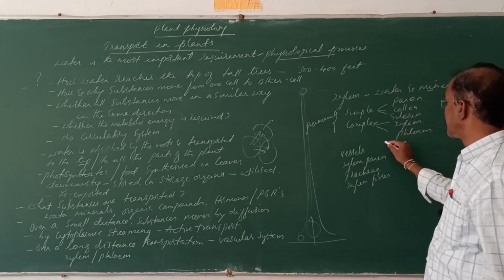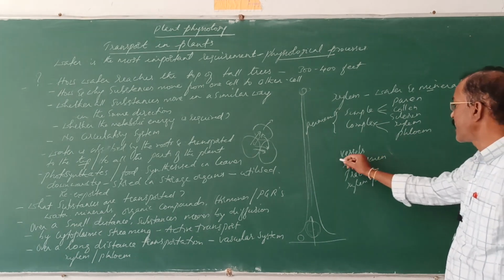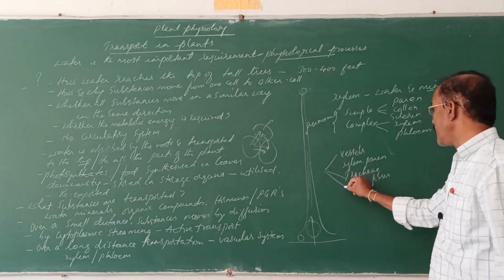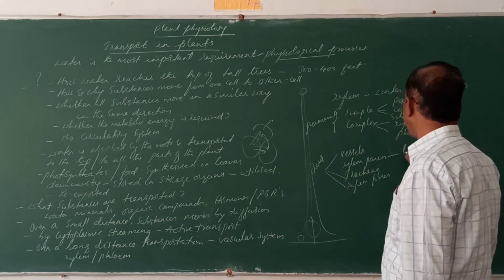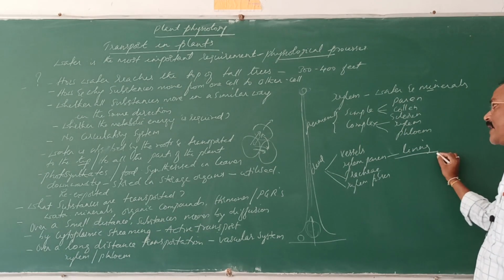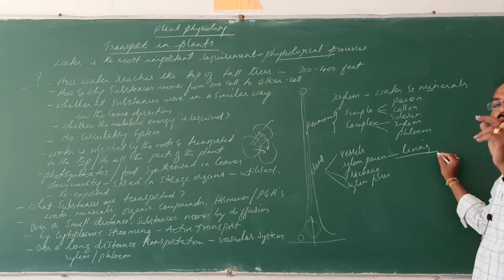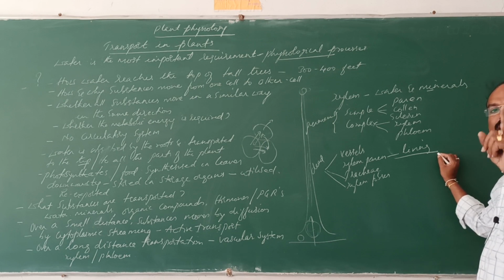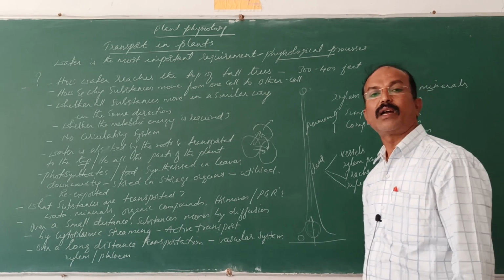Among these, the tracheids, vessels and xylem fibers are all dead cells. The only living one is the xylem parenchyma. So the living permanent tissue in the xylem is xylem parenchyma, and all the other three are dead.